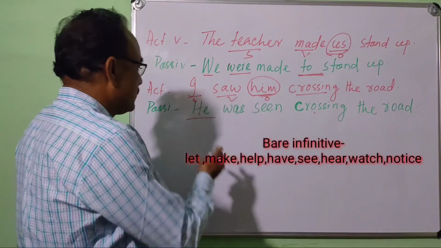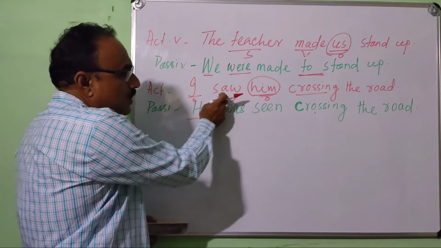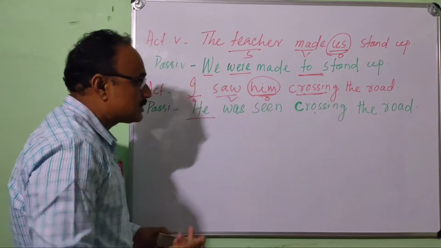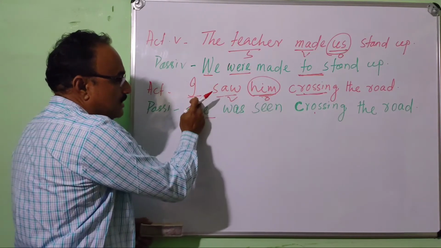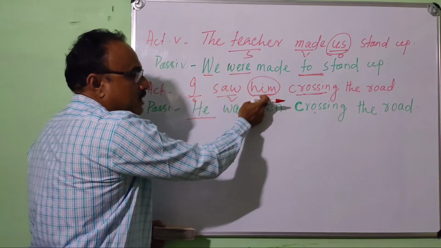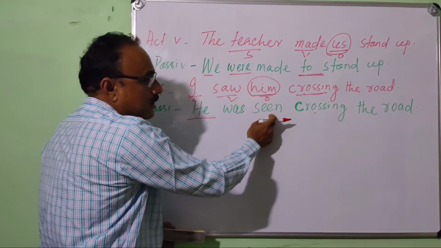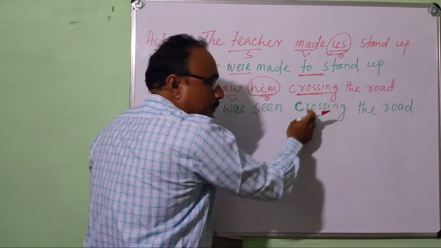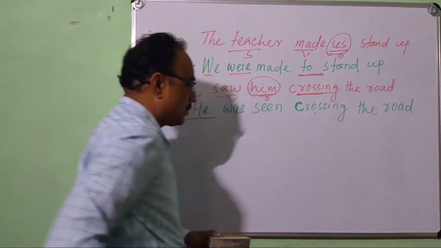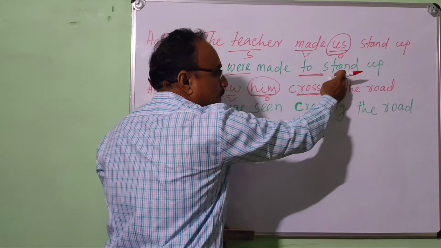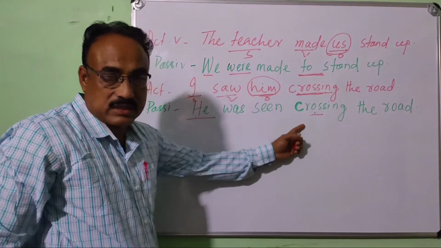Okay? Then, I saw him crossing the road. Here it is an ing form. But how can you change it? I is the subject, saw is the verb, him is the object. The object will be the subject: he was seen. But the ing form cannot be changed here, crossing the road. He was seen crossing the road. Here, to plus verb changes, but here there are no changes.